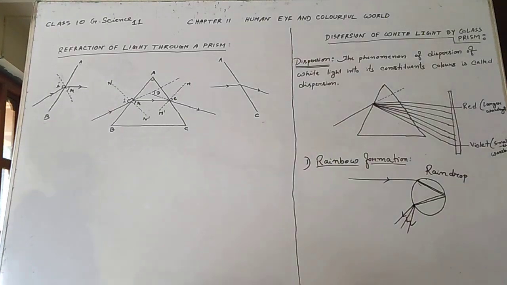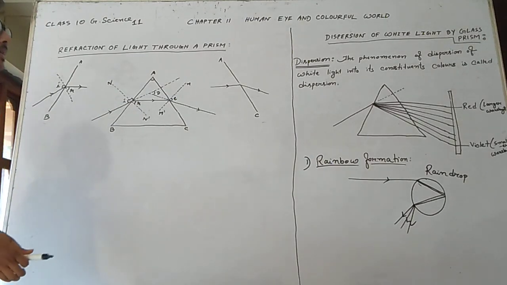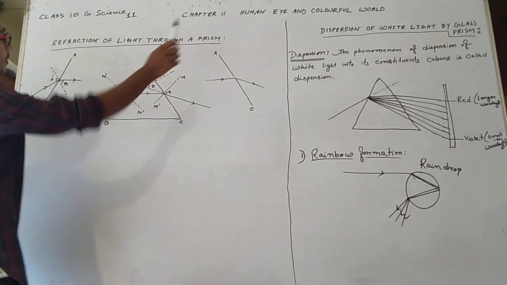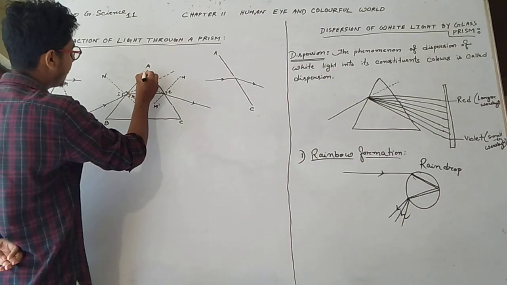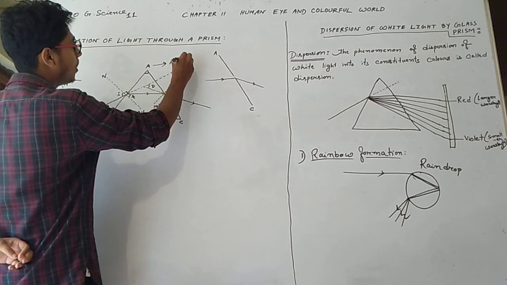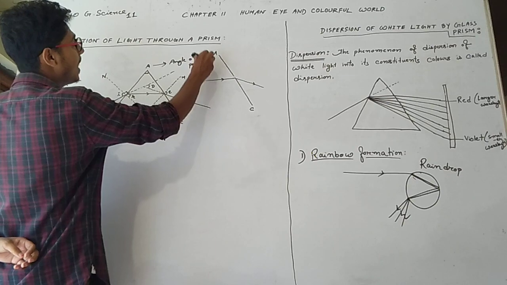Now what is a prism? A prism is of two types: a glass prism and a water prism. A prism consists of three angles, A, B, C, and this angle A is called the angle of prism. This A angle is called what? Angle of prism.